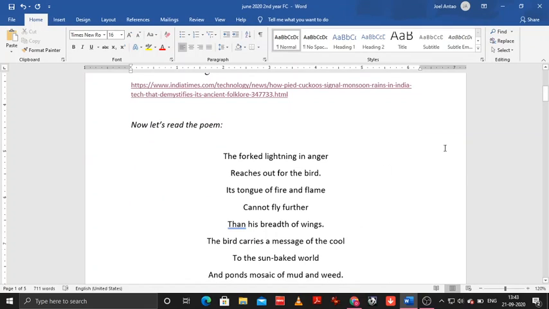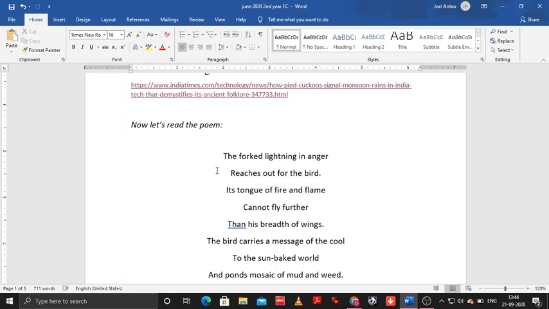Okay, now in the first stanza we have the forked lightning in anger reaches out for the bird. Now when it's about to rain, we have different indications from nature that it is going to rain. In the first place, we have thunder, then we have lightning, then we have black clouds. These are all indications of rain. So what the poet has created here is a very interesting scenario. Remember that the lightning, the thunder, the clouds, these all herald that it is going to rain, or they announce, they tell us that it is going to rain.